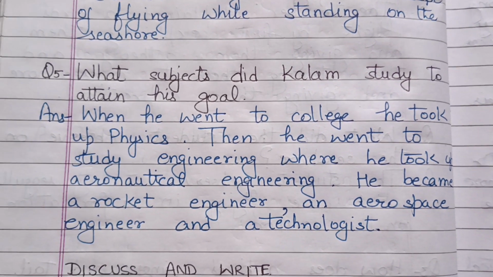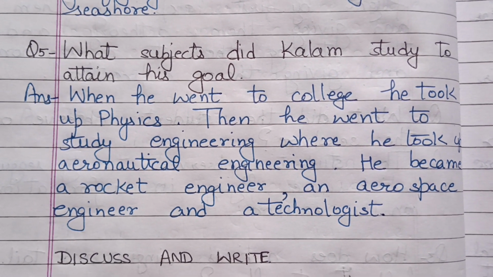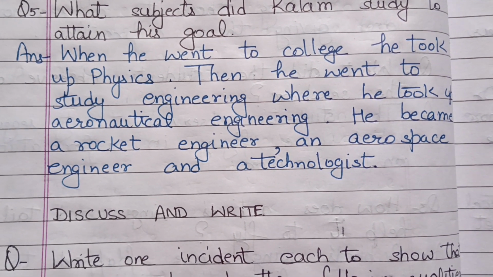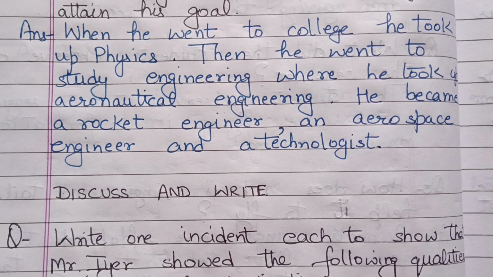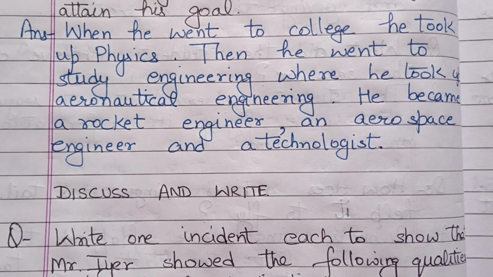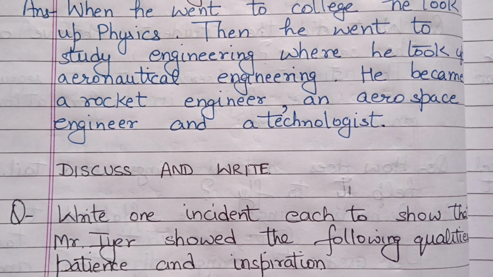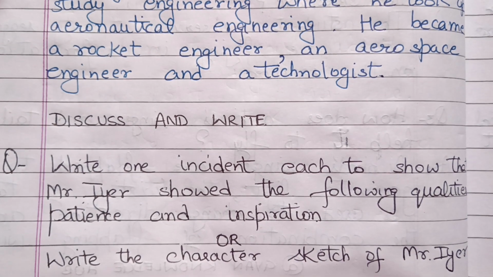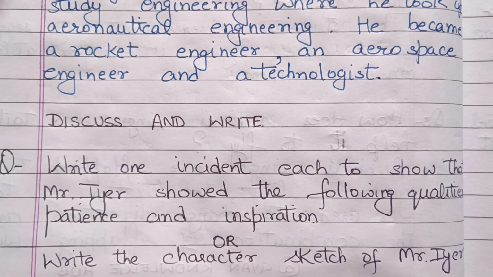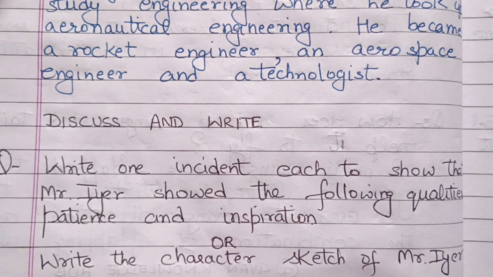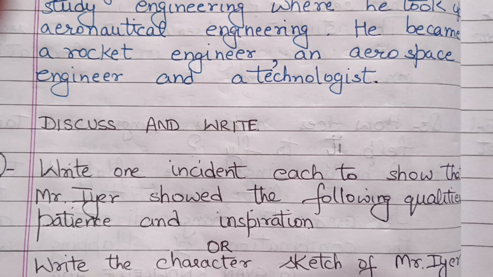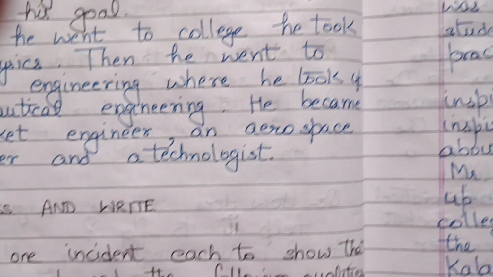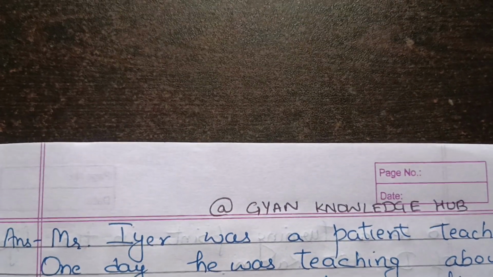Next is discuss and write. So there are two long answer type questions. First one is, write one incident each to show that Mr. Iyer showed the following qualities: patience and inspiration. You can also get this question in some other form, like write the character sketch of Mr. Iyer. So the answer will remain the same for both the questions. So let's come to the answer.